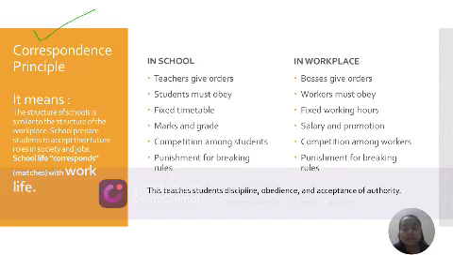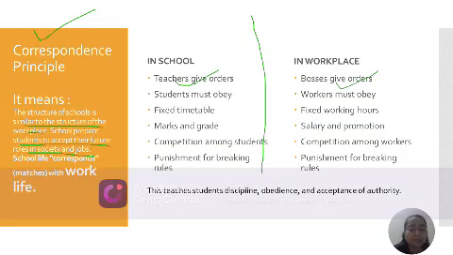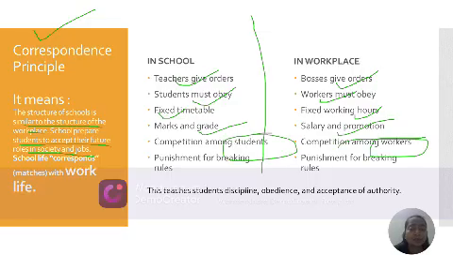The structure of the school is similar to the structure of the workplace. School prepares students to accept future roles in society and jobs. So school life is almost similar to the workplace. Here the teacher gives orders, there the boss gives orders. Students must obey, workers must obey. They have a fixed timetable, a fixed working hour. Marks and grades here, salary and promotion there. There is competition among students and among workers. There is punishment for breaking the rules, and in the workplace also there is punishment.